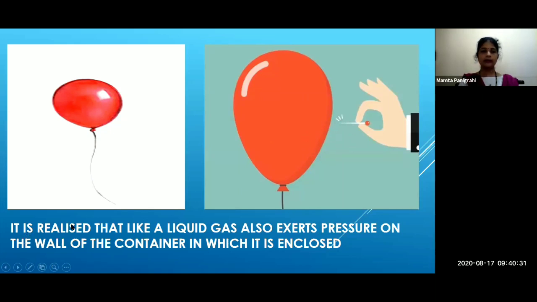So it is realized that, like a liquid, gas also exerts pressure on the wall of the container in which it is enclosed. Understood, students, all of you?